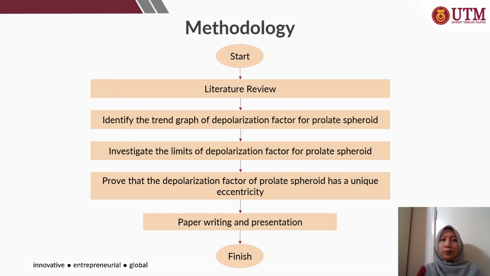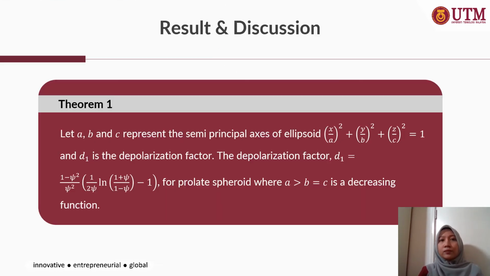The methodology can be summarized into this flowchart, where we start with a literature review of the depolarization factor. Then we find out the trend graph of the depolarization factor for a prolate spheroid, whether it is an increasing or decreasing function. Next, we determine the limit for a prolate spheroid regarding its depolarization factor and prove that it has a unique eccentricity, our last finding in this study.